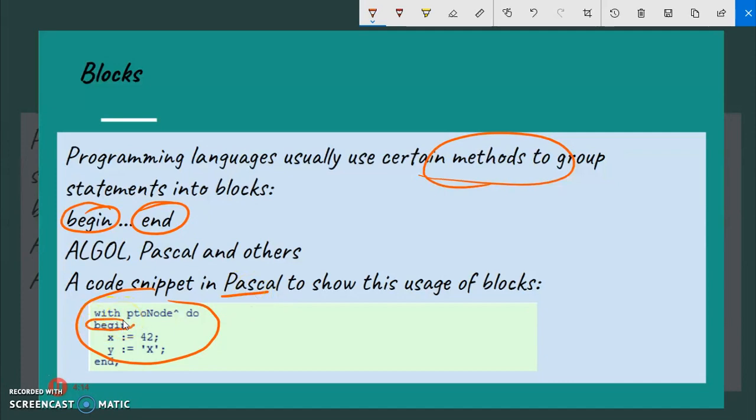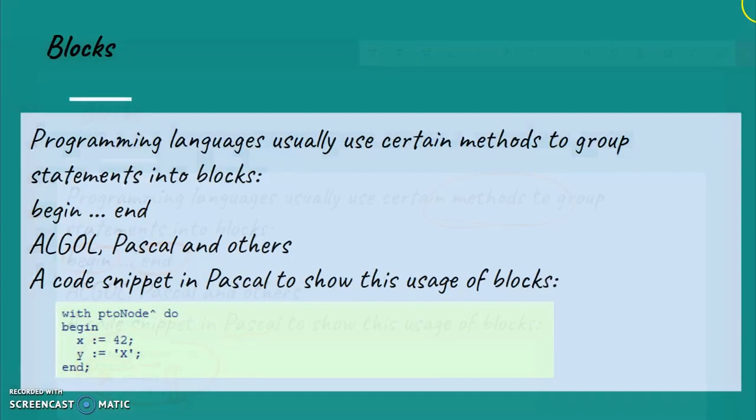This is where the block begins, and this is where the block ends. Now see, the begin starts from here, but the code within this block starts from some distance. This is called indentation. In the coming slides we will see what indentation is in Python. So this is the block, and this is shifted to the right. This is called indentation.